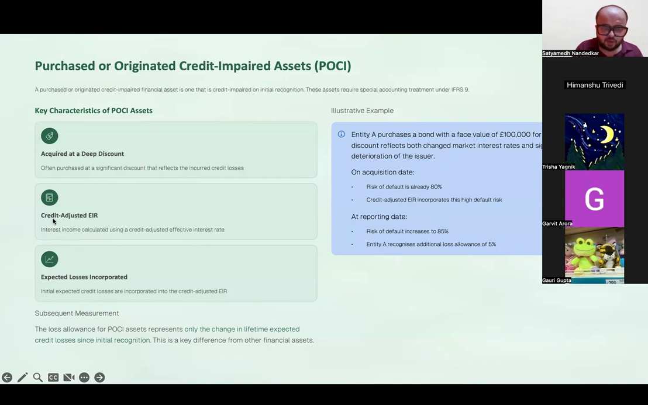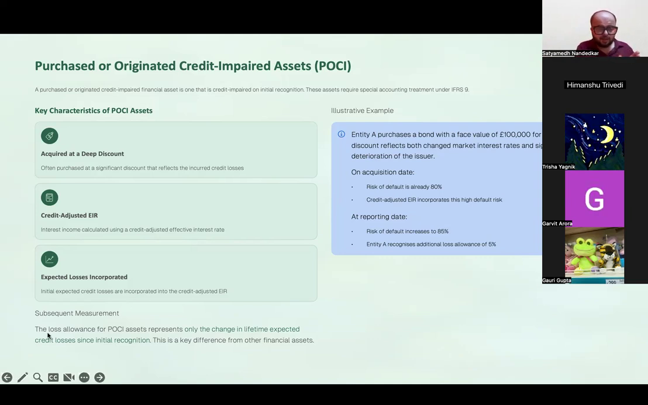And in the case of these, you should use the credit adjusted effective interest rate, which is a significantly lower rate, and expected losses have to be incorporated. Initial expected credit losses are incorporated into the credit adjusted EIR. So you reduce the rate of interest in order to make a provision, or include the impact of future defaults that will take place. Okay.